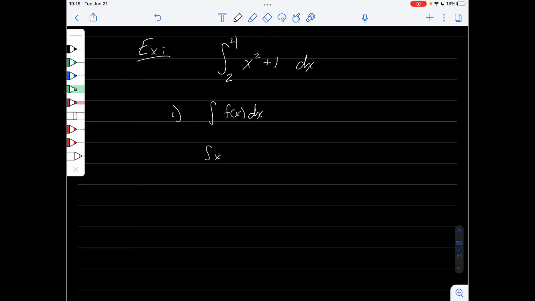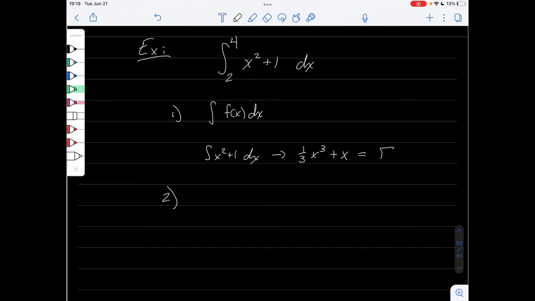And in our case, we know that x squared plus 1 has an antiderivative of 1/3 x cubed plus x plus c, but like we said before, that c doesn't matter, so let's just take it to be 0 to make our lives a lot easier.